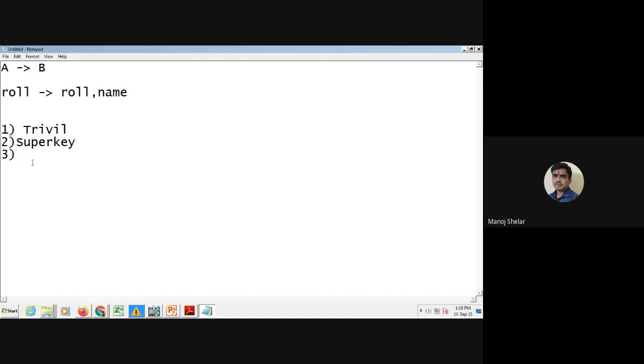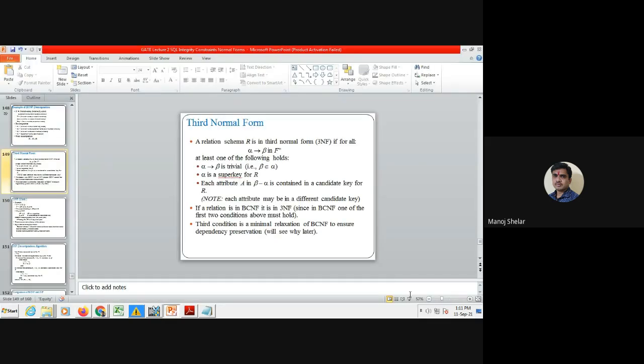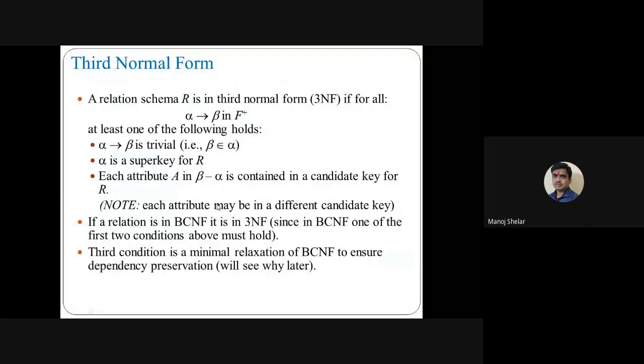So here the right hand side is roll number, name, minus roll number, which is the left hand side. Roll number cancels, so name is a candidate key. Then the third condition is satisfied. At least one condition holds, so our database is in third normal form.